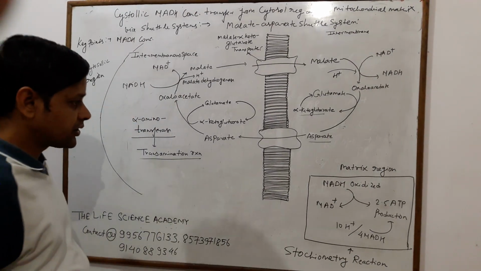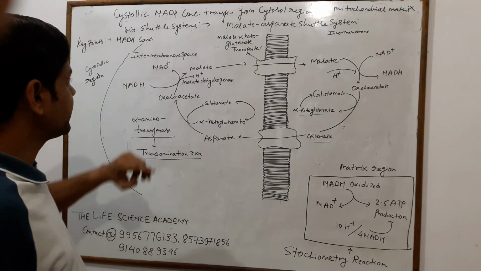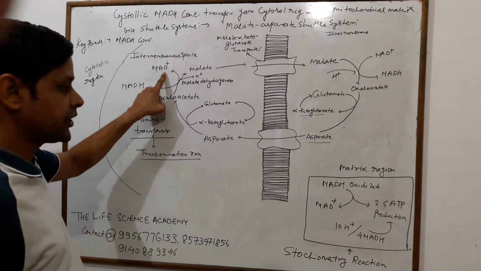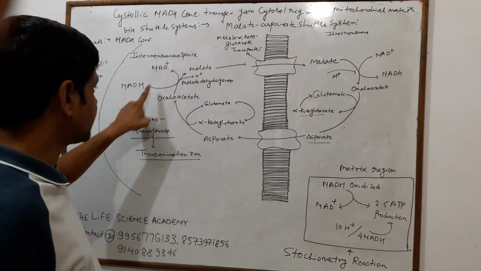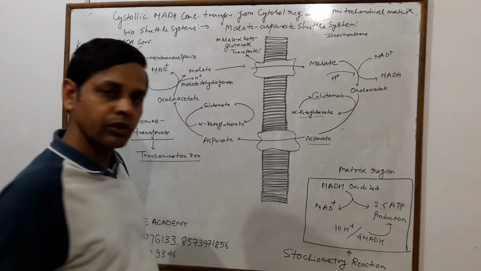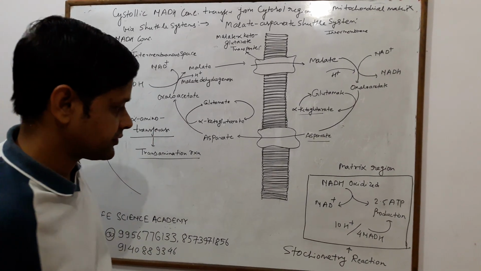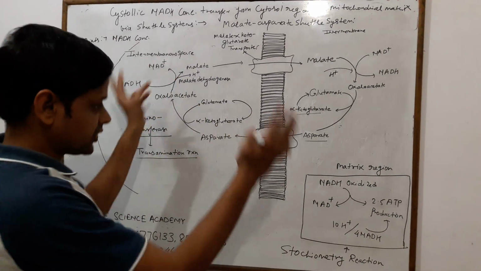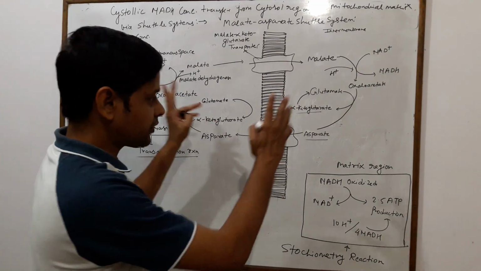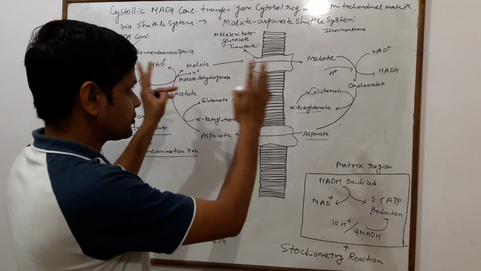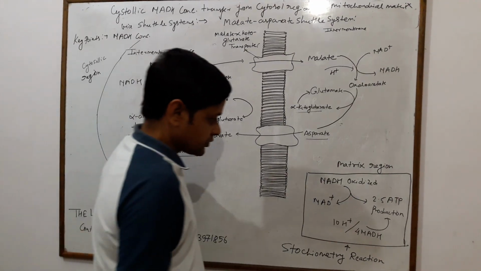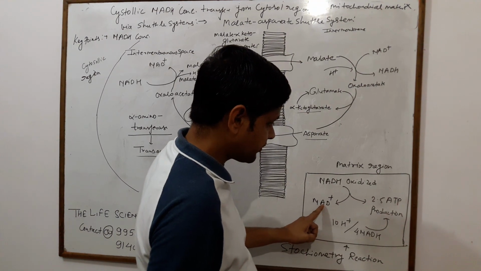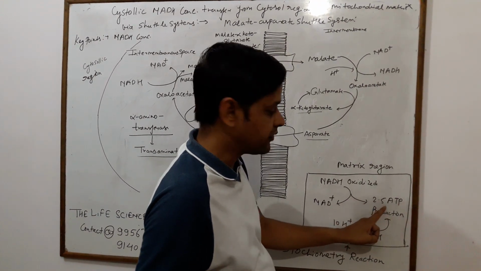Now we discuss, when NADH is oxidized to NAD positive, that is the oxidizing agent, and this is the reducing agent, how many moles of ATP are synthesized? Looking at the stoichiometric reaction which is governed by this kind of shuttle system, when NADH oxidizes into NAD positive, it produces 2.5 ATP.